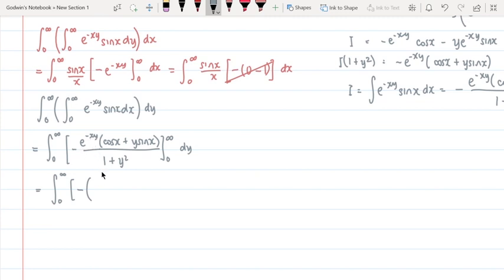E to the negative infinity, of course, that is 0, right? And then if we apply 0 everywhere the x is, sine 0 is 0, cosine x is 1. So we'll be left with 1 times e to the 0. E to the 0 is 1, so of course that's also a minus 1 over 1 plus y squared dy.